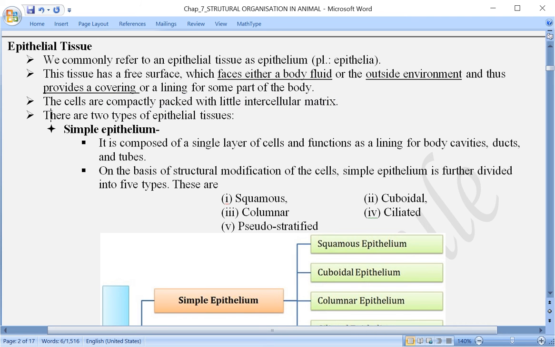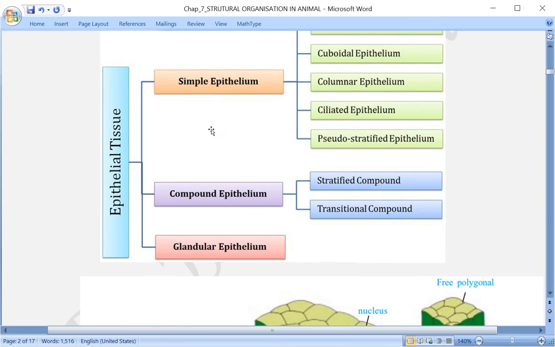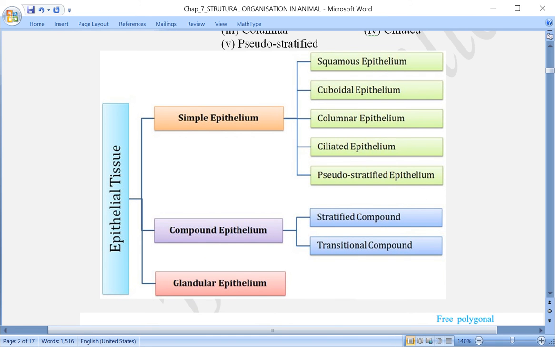Now there are two types of epithelial tissue. We can classify or divide epithelial tissue into two groups: one is the simple epithelium and the other one is complex. But let us call it three different types, not two types. I am talking here about the classification of epithelial tissue into three types. Let us have a look at this flow chart. The three types are simple epithelium, compound epithelium, and glandular epithelium.